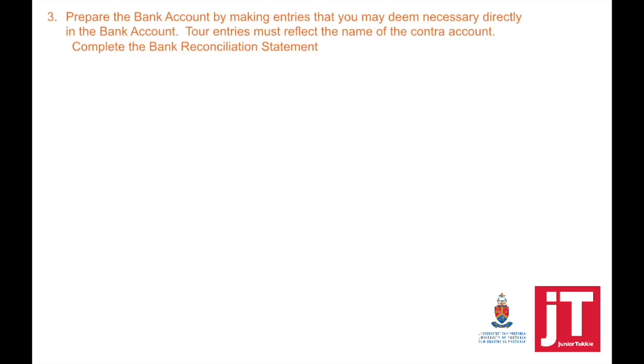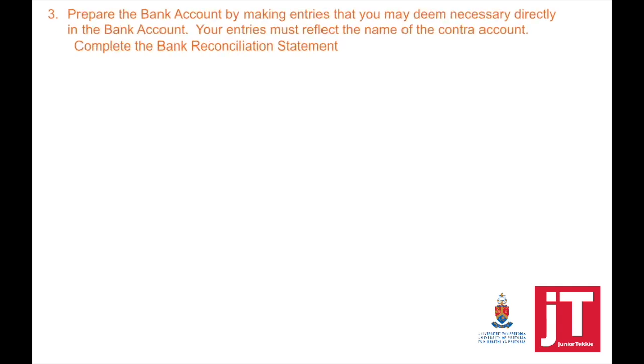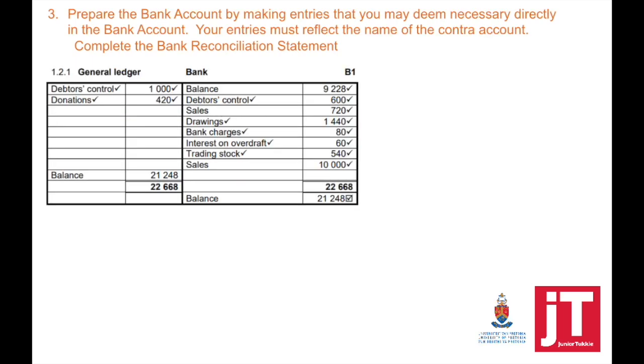Another way of asking this is to prepare the bank account by making entries that you may deem necessary directly in the bank account. Your entries must reflect the name of the contra account, to complete the bank reconciliation statement. So this means that in your general ledger, your bank account must now reflect the contra account which is involved, and marks are allocated for it.